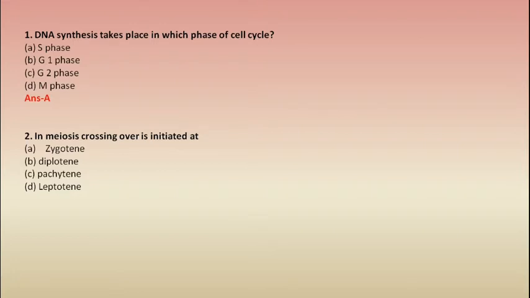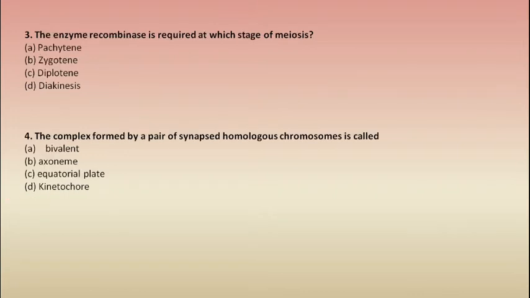Next question. In meiosis, crossing over is initiated at zygotene, diplotene, pachytene or leptotene. And our correct option is option C, which is pachytene. Next question. The enzyme recombinase is required at which stage of meiosis? Pachytene, zygotene, diplotene or diakinesis? And our correct option is option A, which is pachytene.